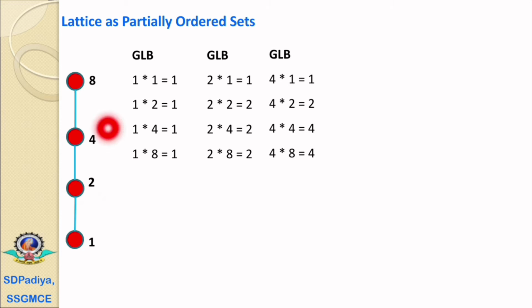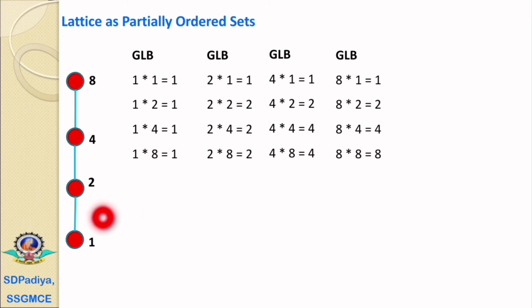For the combinations of 4, 4 meet 1 equals 1, 4 meet 2 equals 2, 4 meet 4 equals 4 and 4 meet 8 equals 4. For the 8, 8 meet 1 equals 1, 8 meet 2 equals 2, 8 meet 4 equals 4 and 8 meet 8 equals 8.